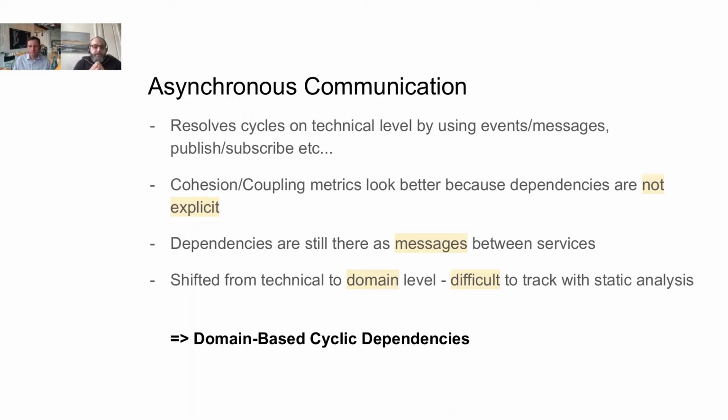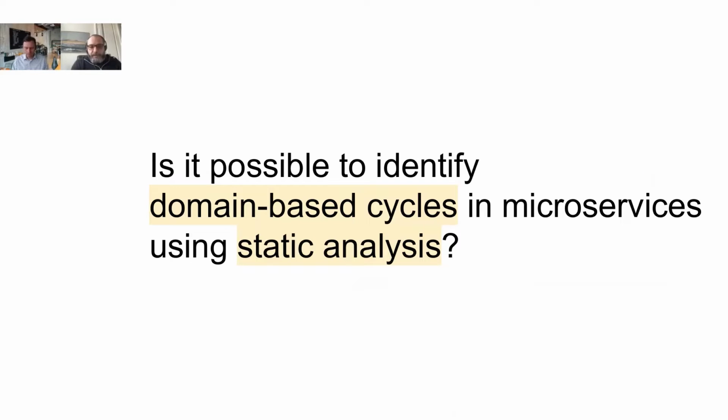So what we basically have done is we have shifted the dependency from the technical level, from direct service calls, up to a more domain-specific level. Because now the domain information is what creates the dependencies. That's why you can speak here of domain-based cyclic dependencies. And that's even more problematic because it's relatively difficult to track this using only static code analysis, because the dependencies are not explicit. They are only implicit in the messages. And this already brings us to our research question, which is: would it be possible to identify these domain-based cycles in microservices by using only static source code analysis methods?